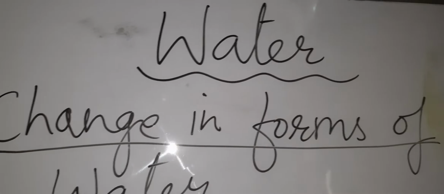If there is no water, we will not be able to live. Water is used by human beings for drinking, for washing clothes and utensils, for cleaning purposes, for producing electricity, and for many other things by the human beings.